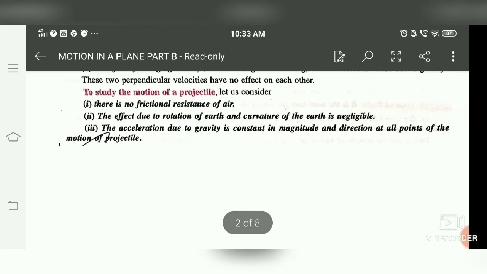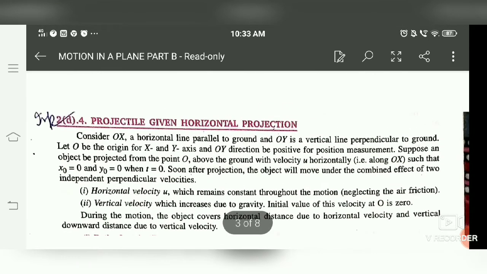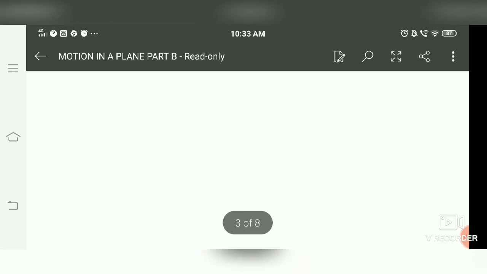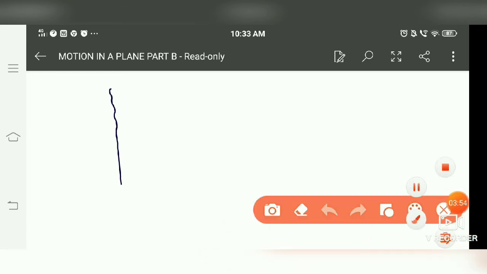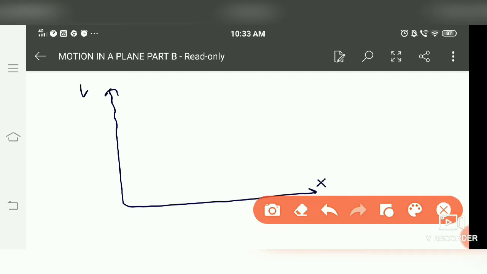Next is projectile given horizontal projection. So here we will discuss a projectile. This is the x-axis, this is the y-axis. Suppose somebody is standing on a cliff at a height h from the ground.